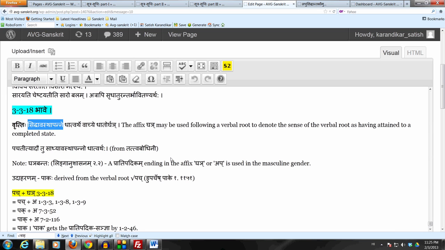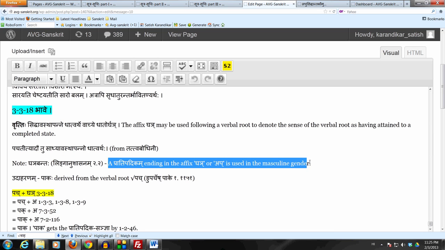Okay, now the question is, which gender should this pratipadikam take? This pratipadikam which is created by adding this affix Ghan, which gender should it take? For that we have to go to the Linganushasanam, which is an appendix to the Ashtadhyayi. It states ghanabanto pumsi, this is a sutram in the Linganushasanam, which gives the gender of words, and says that a pratipadikam ending in the affix Ghan or the affix Ap is used in the masculine gender.